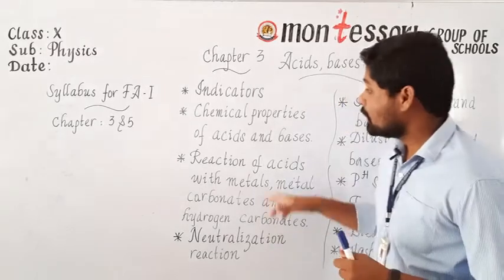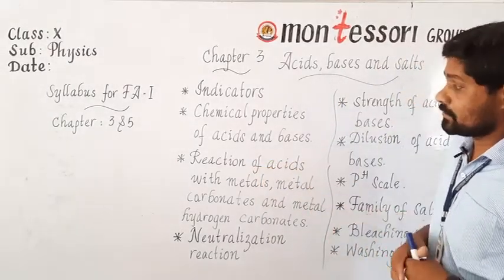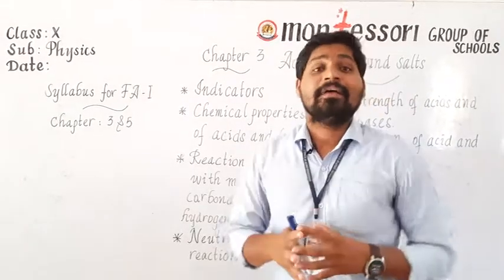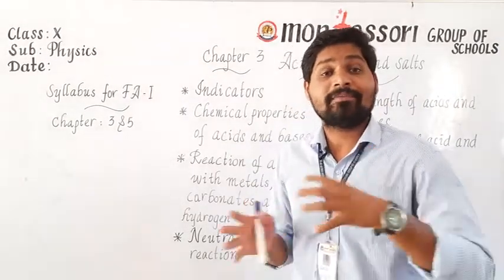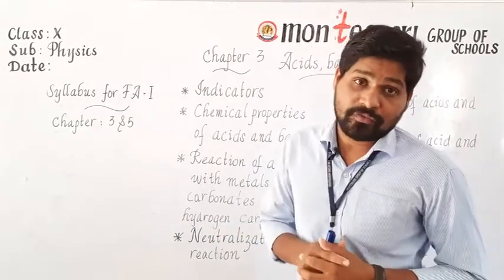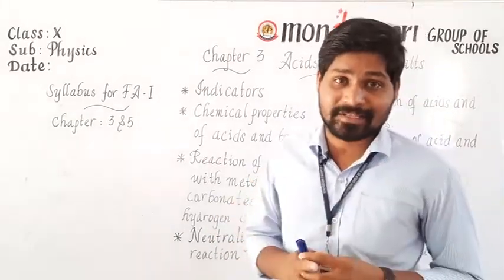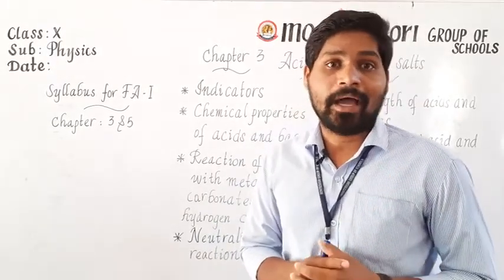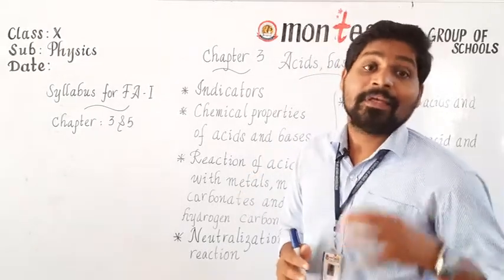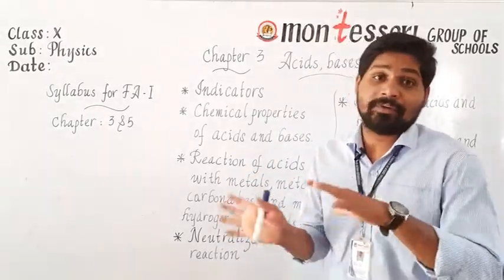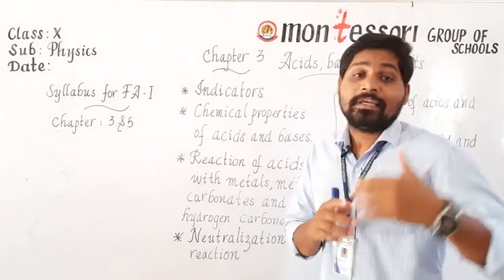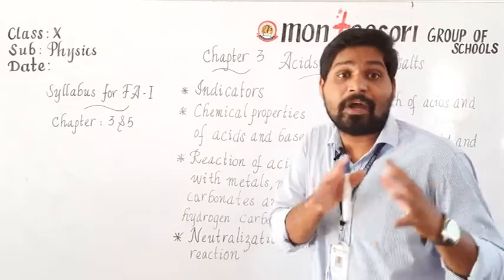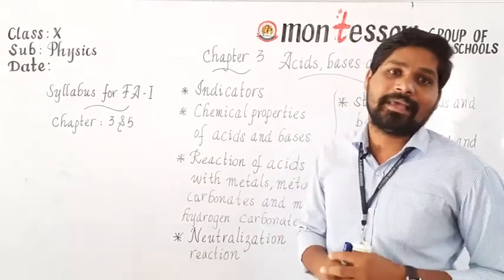Next one is olfactory indicators. What are olfactory indicators? Some substances may lose their odor whenever you add them to an acid or a base. Such kinds of indicators we call olfactory indicators. We can observe them in daily life, like onion, essence of vanilla, and clove oil. Generally these can act as olfactory indicators. Especially whenever you add these to an acidic and a basic solution, definitely they may lose smell, especially when you add them to the basic solution.